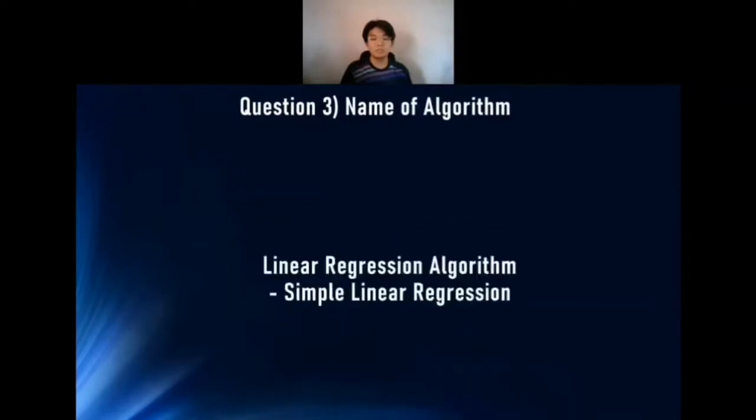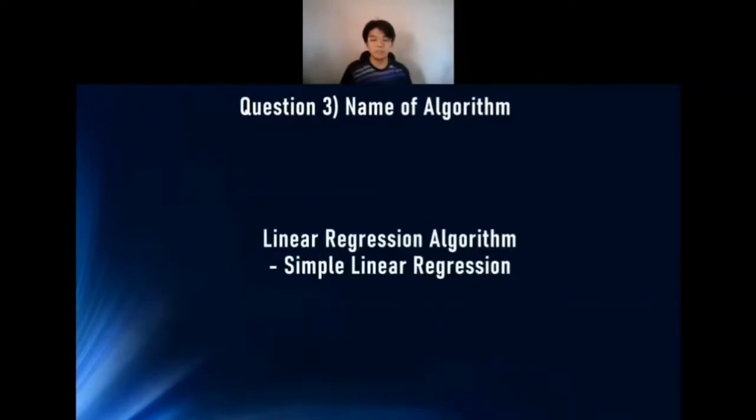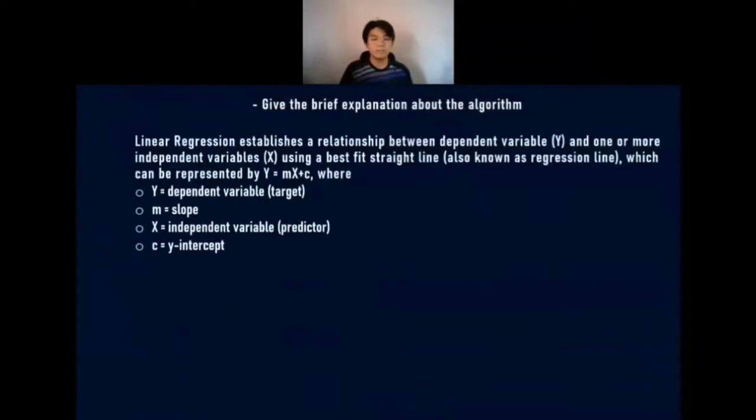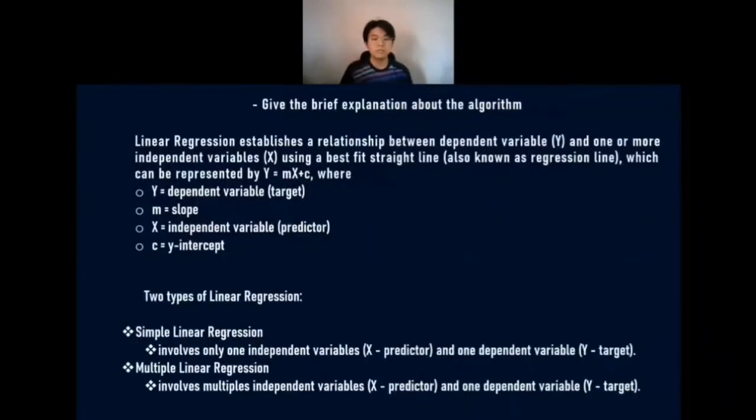In Assignment 2, we will use the linear regression algorithm, or more specifically, a simple linear regression. Give a brief explanation about the algorithm. Linear regression establishes a relationship between a dependent variable and one or more independent variables using a best fit straight line, also known as the regression line, which can be represented by y equals mx plus c, where y equals the dependent variable which is the target, m equals the slope, x equals the independent variable which is the predictor, and c equals the y-intercept.